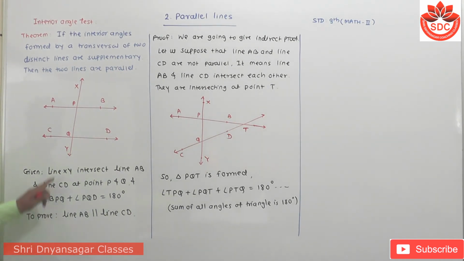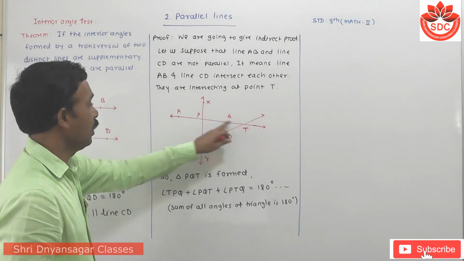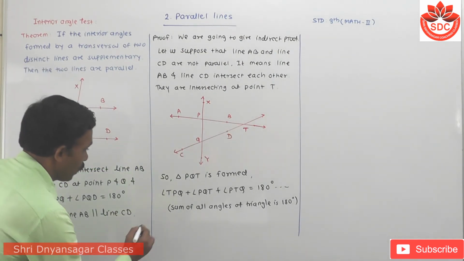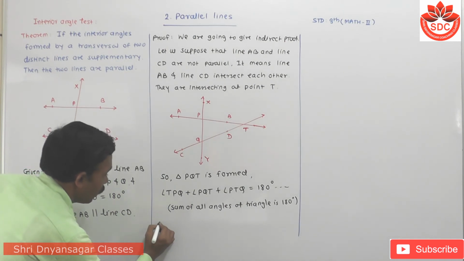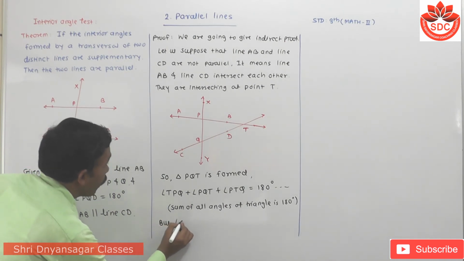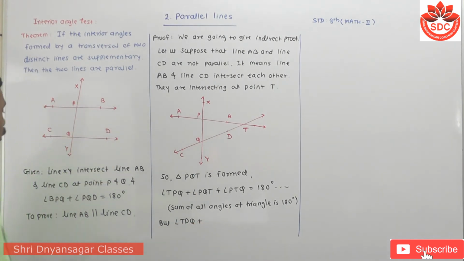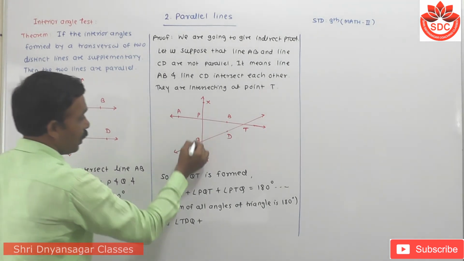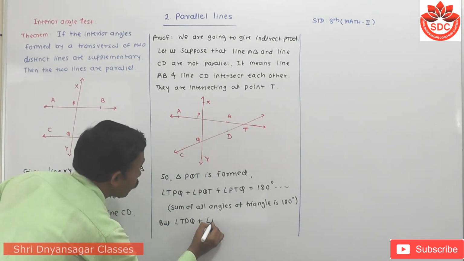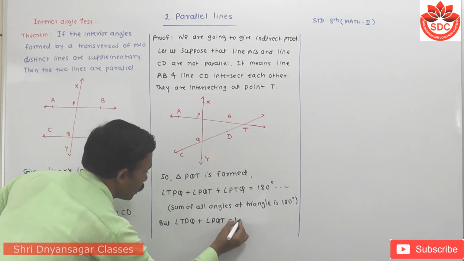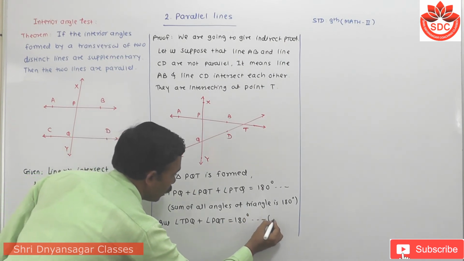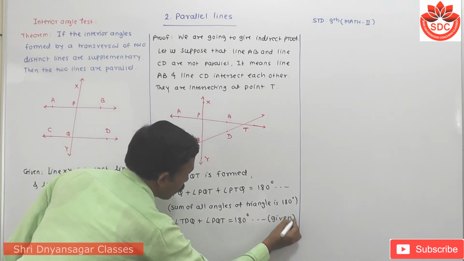Here are these two angles, BPQ. BPQ means TPQ. But angle TPQ plus this one, PQD, PQD means PQT, is equal to how much? 180 degrees. This is given.